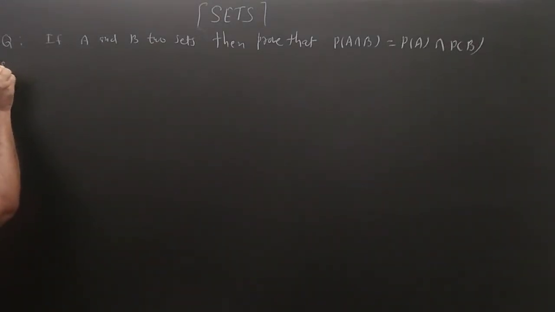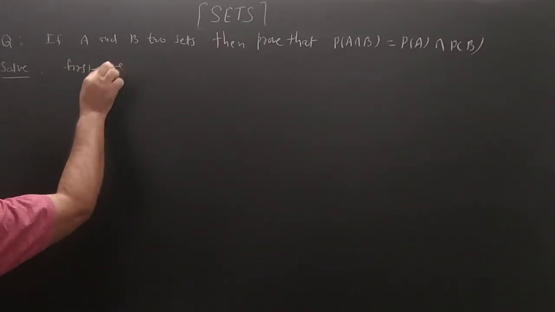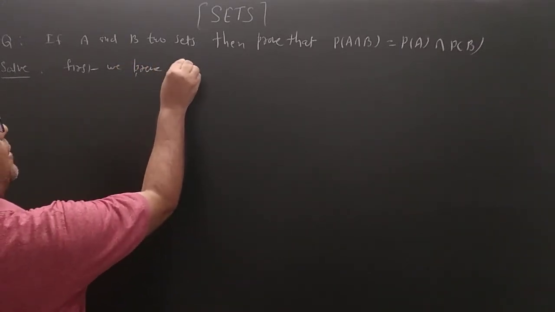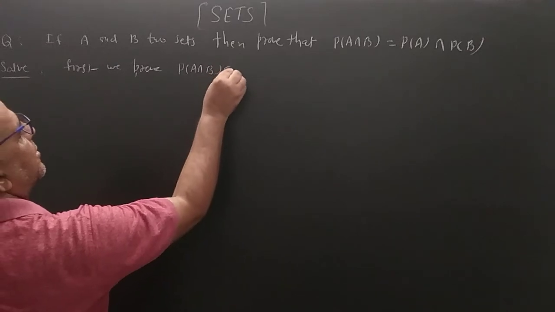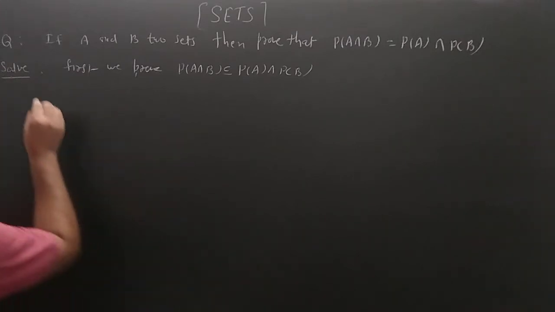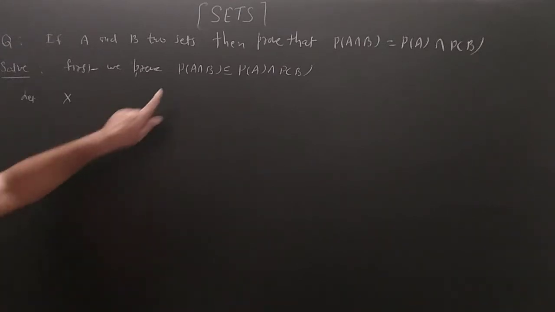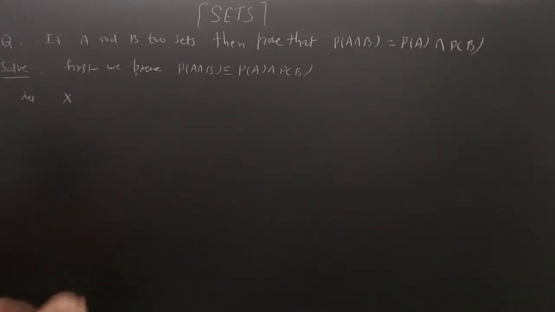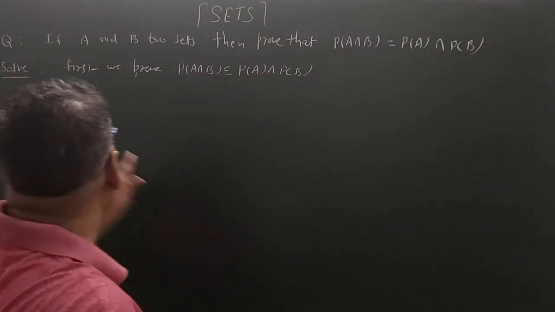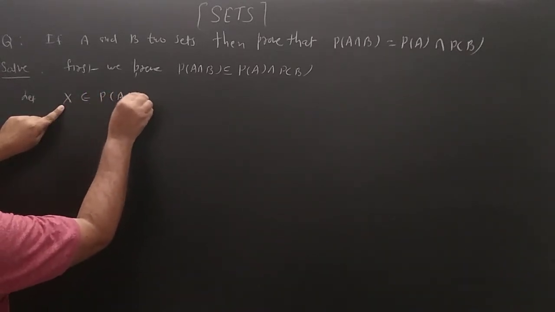So first we prove P(A intersection B) is the subset of PA intersection PB. Let X be an element of the power set. We know that the element of a power set is always a set. So we choose an arbitrary set X belonging to P(A intersection B).